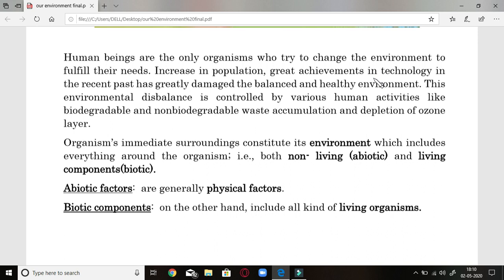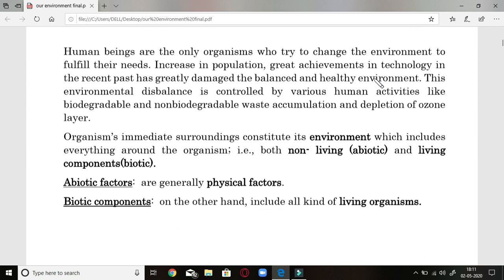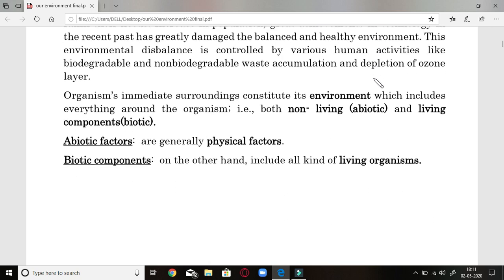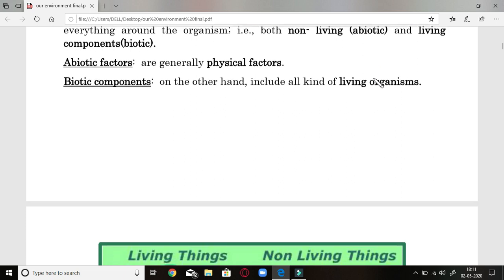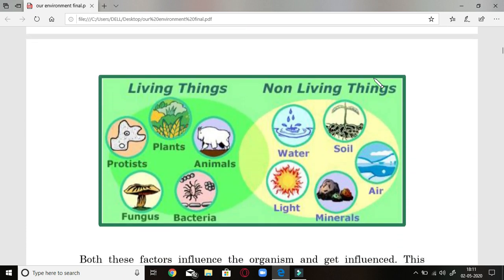An organism's immediate surroundings constitute its environment, which includes everything around the organism, both non-living, which is also called abiotic, and living components, that is biotic. Abiotic factors are generally physical factors around us, whereas biotic factors include all kinds of living organisms. Those may be green plants, animals, bacteria, fungi, and so on.